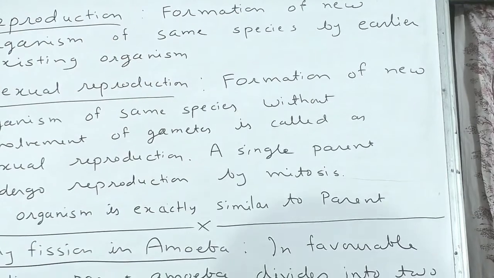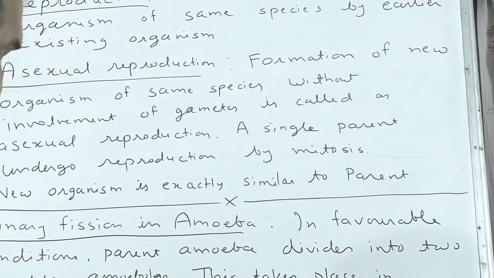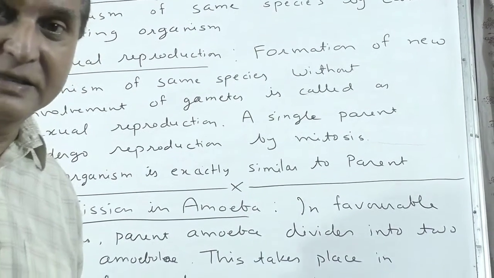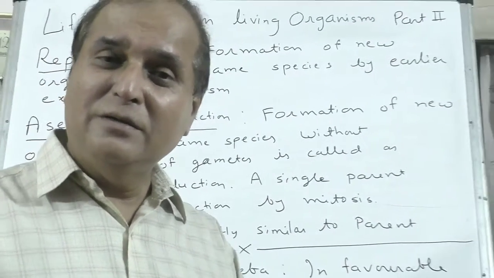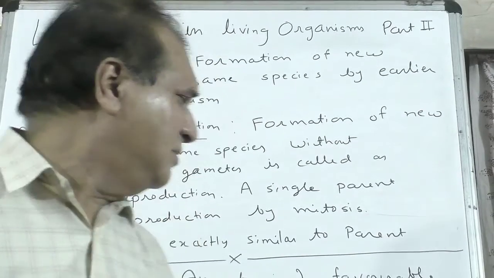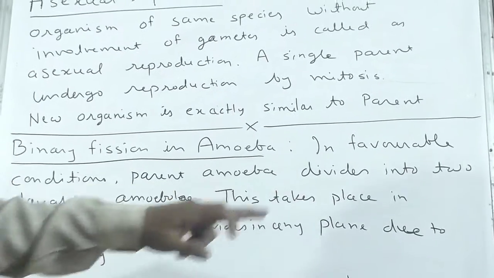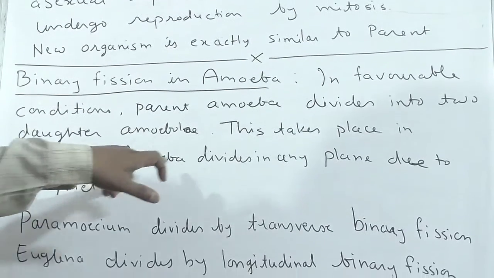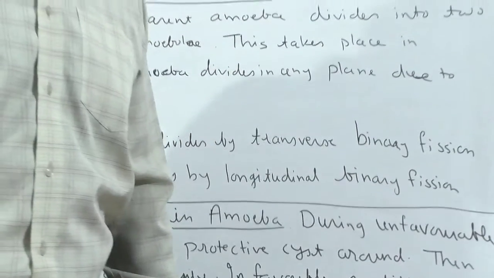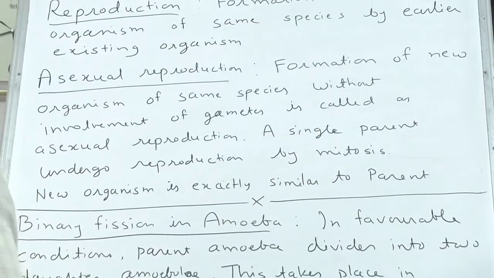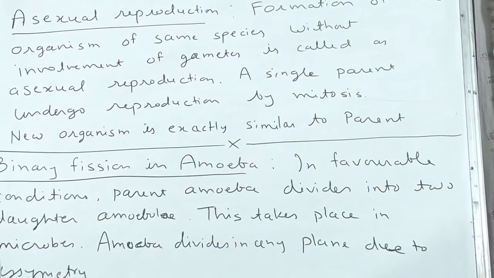Binary fission in amoeba takes place in favorable conditions. Multiple fission takes place in unfavorable conditions. Favorable condition means enough food and water for amoeba. The parent amoeba divides into two daughter amoebulae. Amoeba is asymmetrical, so it can divide in any plane. One amoeba breaks into two amoebae. From one parent amoeba, two daughter amoebulae are formed.